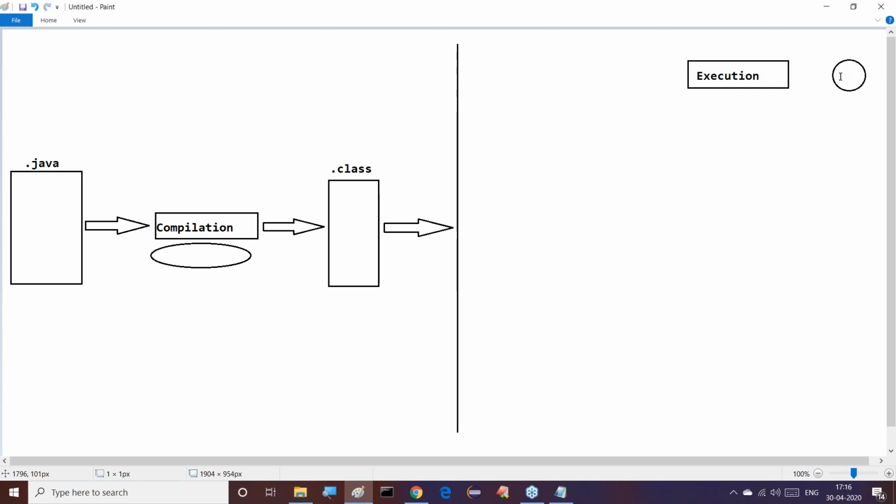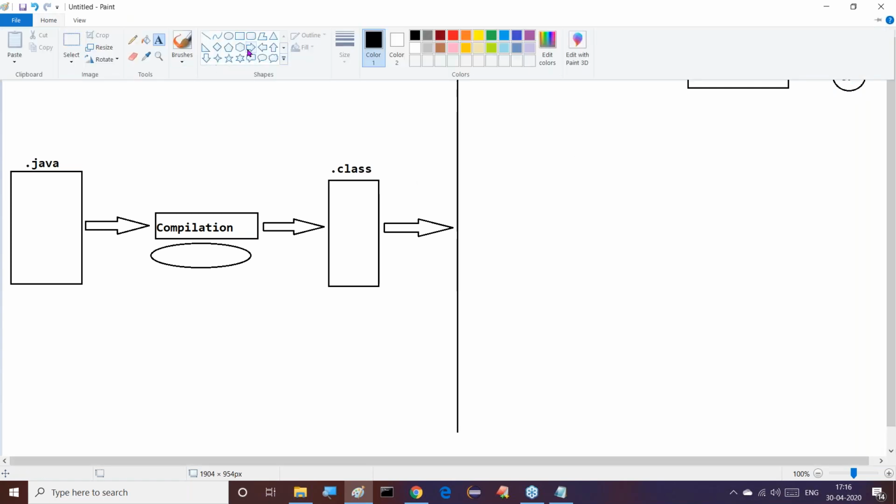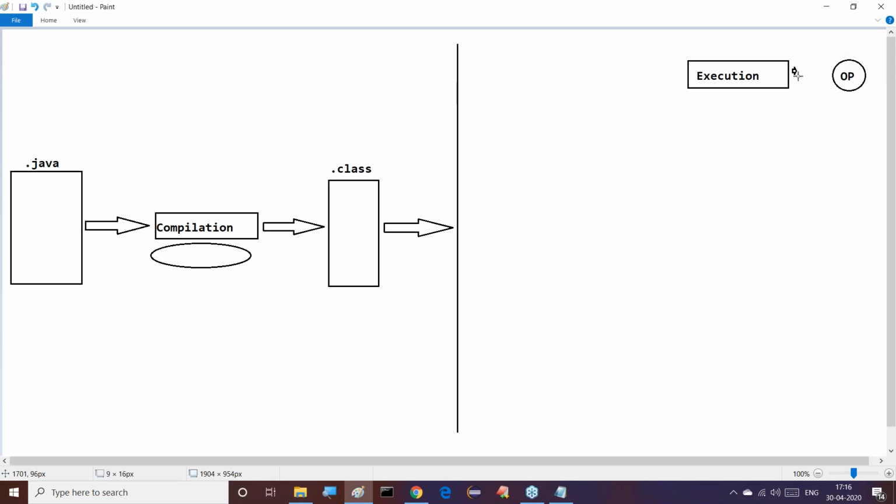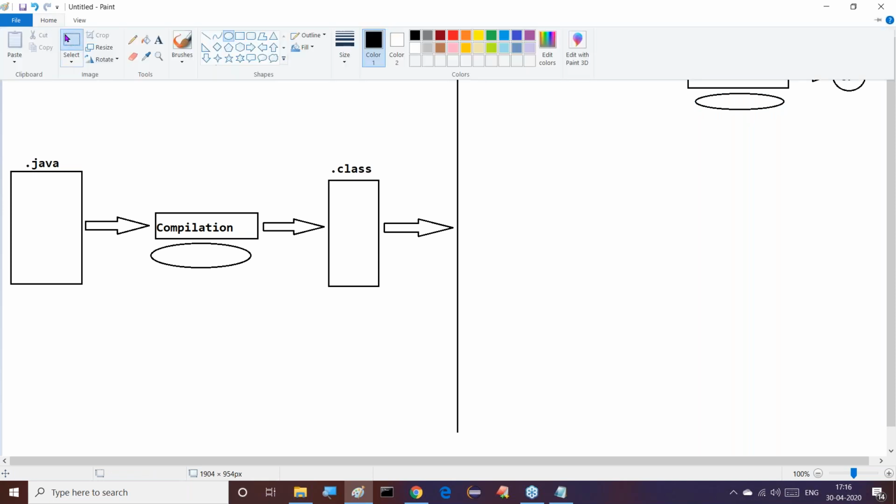One time execution here we are performing. Here also we will require one operating system. Later we will decide which operating system it is.